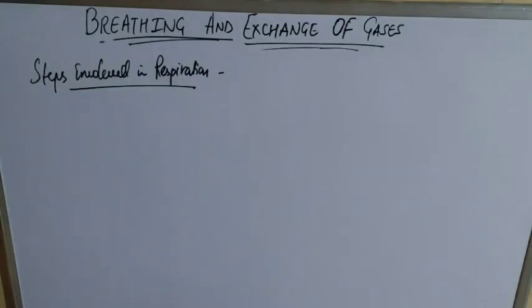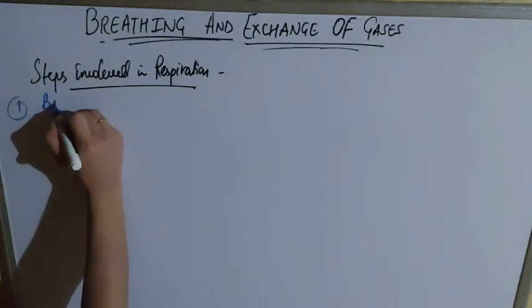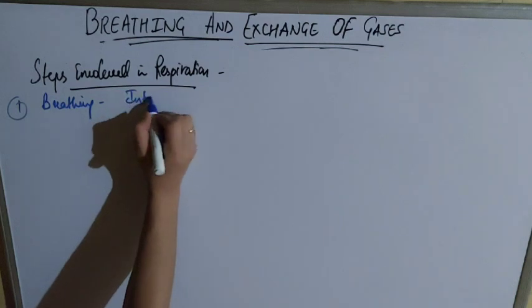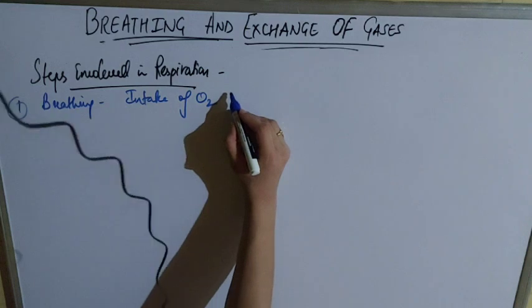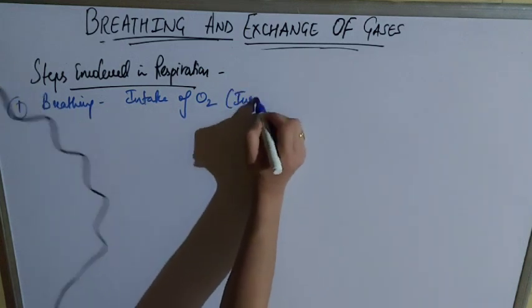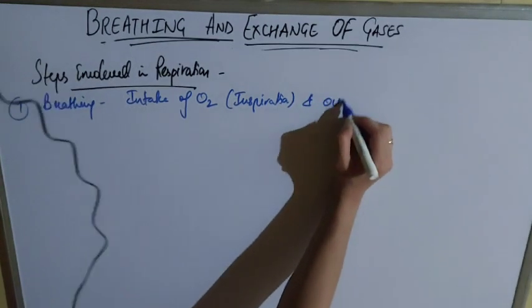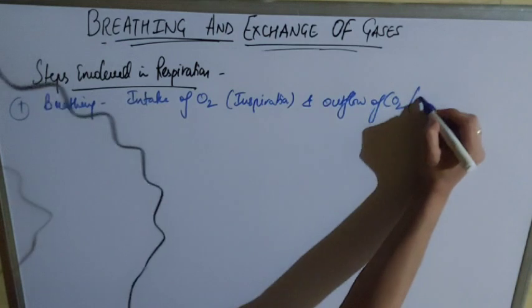So what is breathing? Breathing is the first step in respiration. I told you that it is an intake of O2 and outflow of CO2. Intake of O2 is inspiration, and outflow of CO2 is expiration.